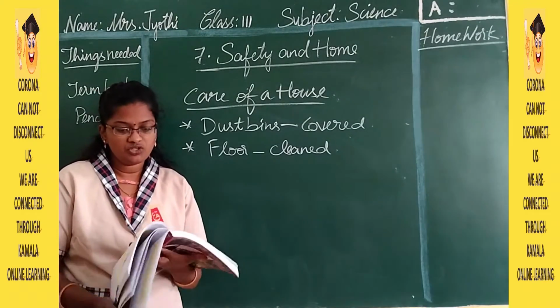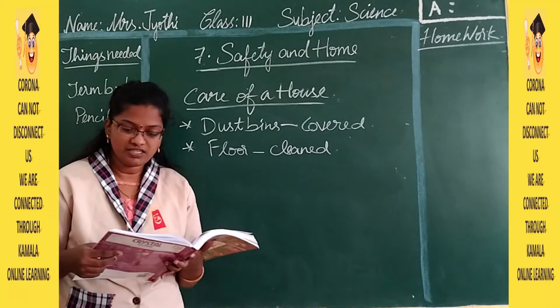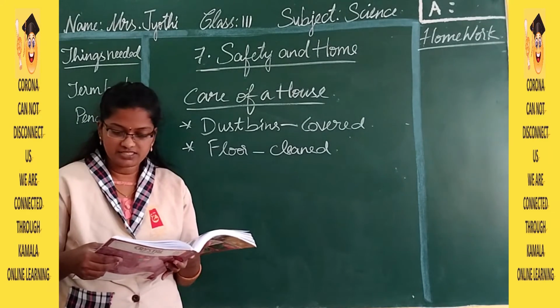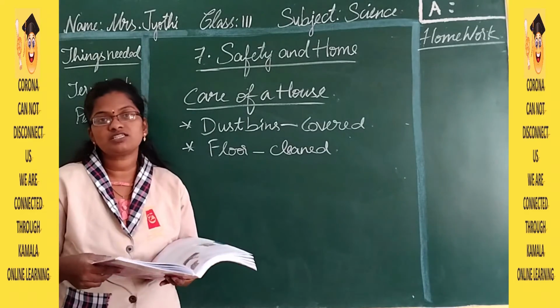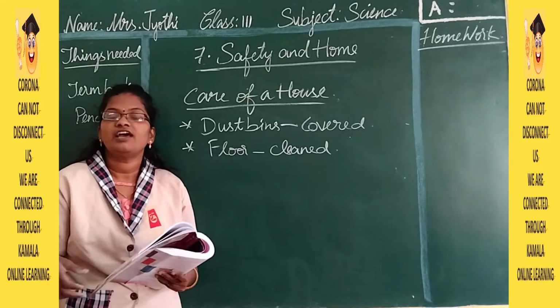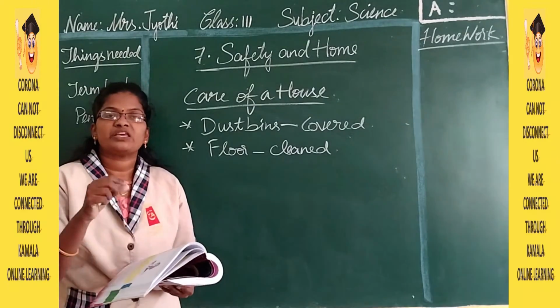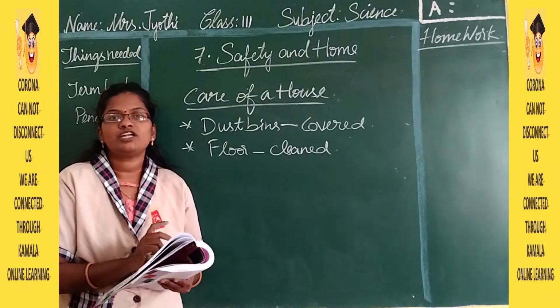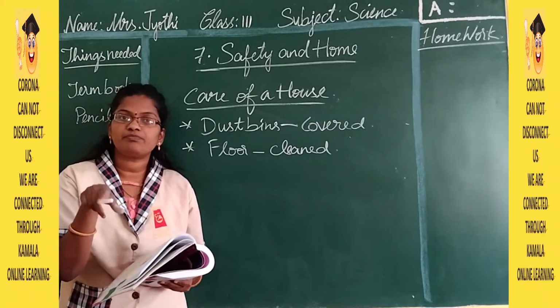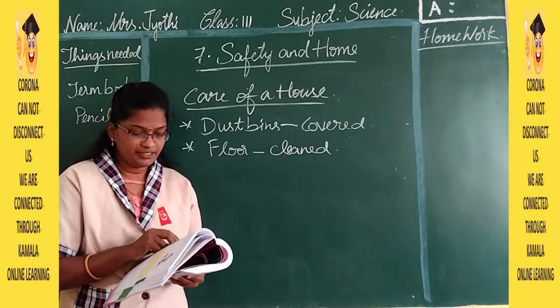They should not be thrown on the road. Then do not leave food particles near the gas stove because cockroaches, flies and some other insects may feed on that and may cause diseases. Your kitchen is the most important one and it should be very clean. If you leave the food particles like that, what happens slowly? Cockroaches will come and start eating and make that particular place very dirty.